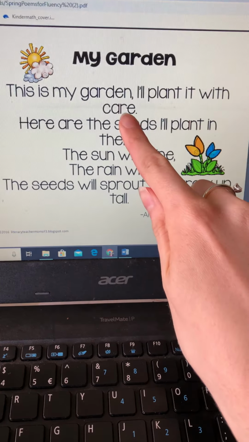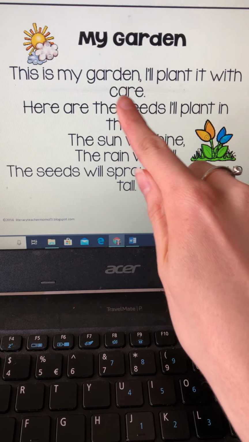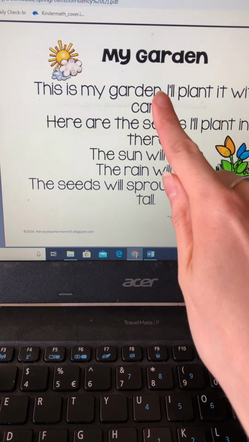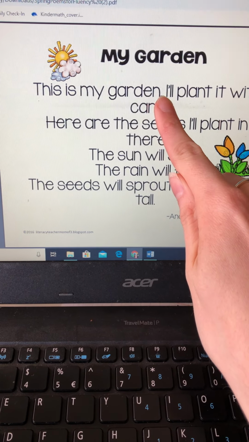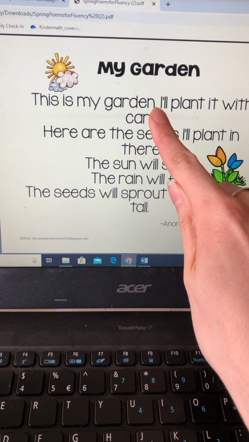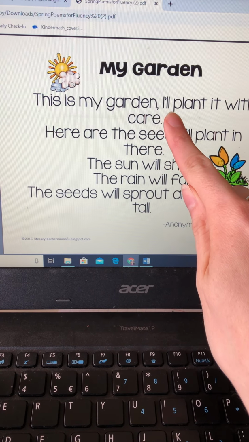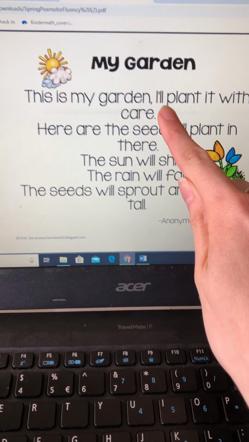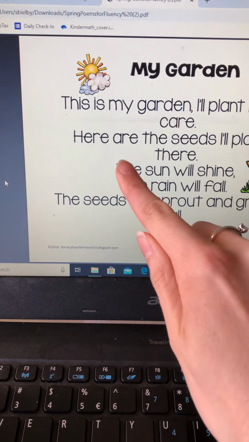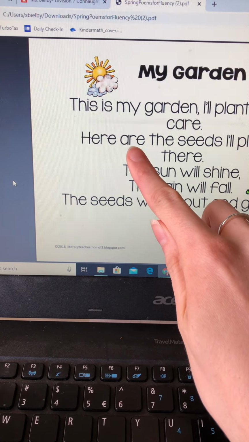Did you point to care? Care has a magic E. Now we know it's a magic E because if I cover up that E, the word now is car, right? But as soon as I put that magic E on the end, now it says care. Now if we look at this word, this is the word are.